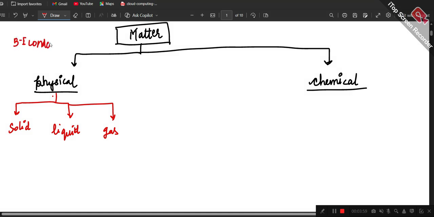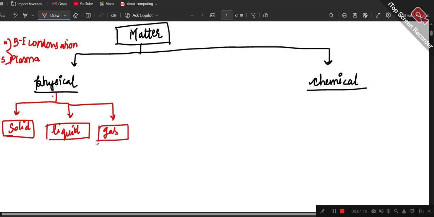I'm just mentioning it here. That is the fourth state, and the fifth state is plasma. Both of these states also need to be studied, but I'm going to cover them in the next video. So solid, liquid, and gas are the major ones.